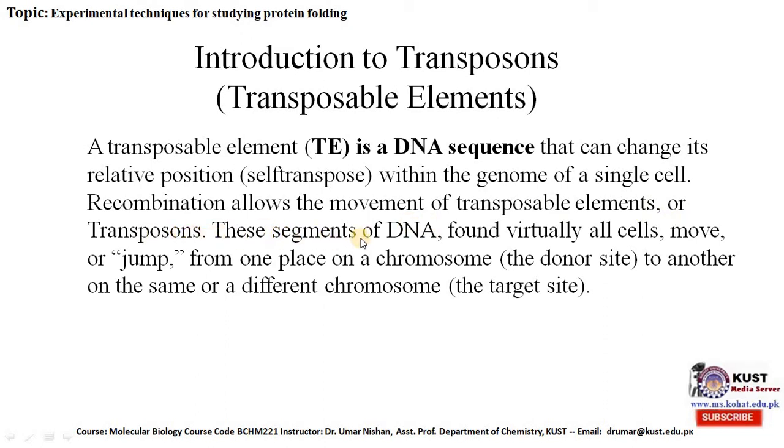These segments of DNA found in virtually all cells move or jump from one place on a chromosome, the donor site, to another on the same or a different chromosome, the target site. So this is about the introduction.